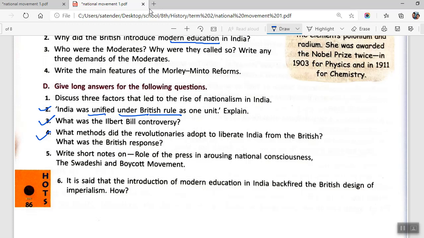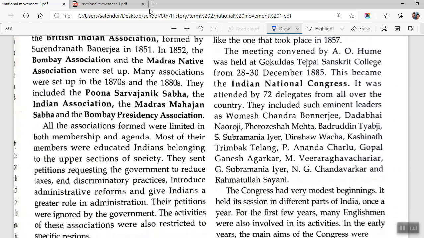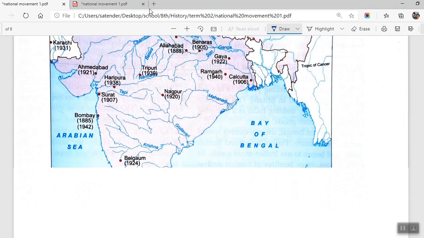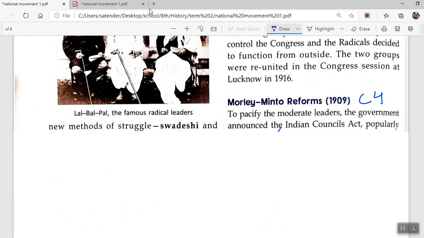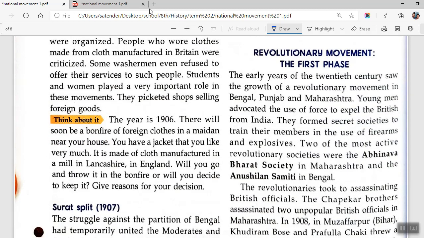D4 says, what methods did the revolutionaries adopt to liberate India from British rule? What was the British response? Now, there are two questions in this one. So, we are going to address both the questions individually. This is the early revolutionaries, the first phase. Now, as part of the first part of this question, you'll be writing.